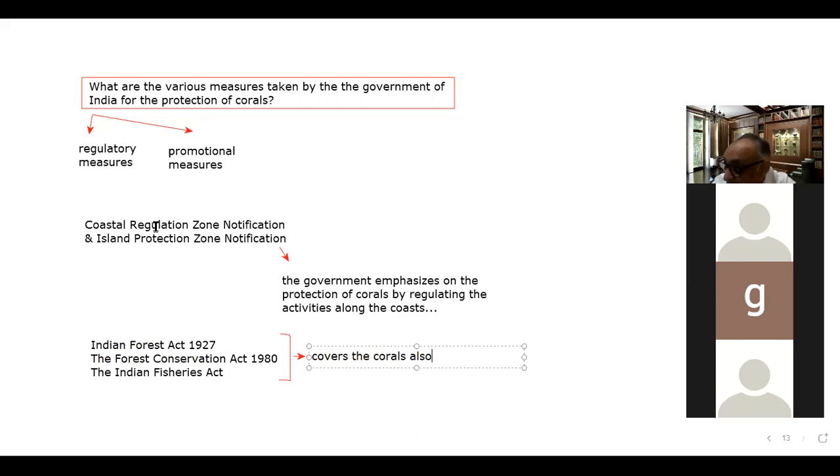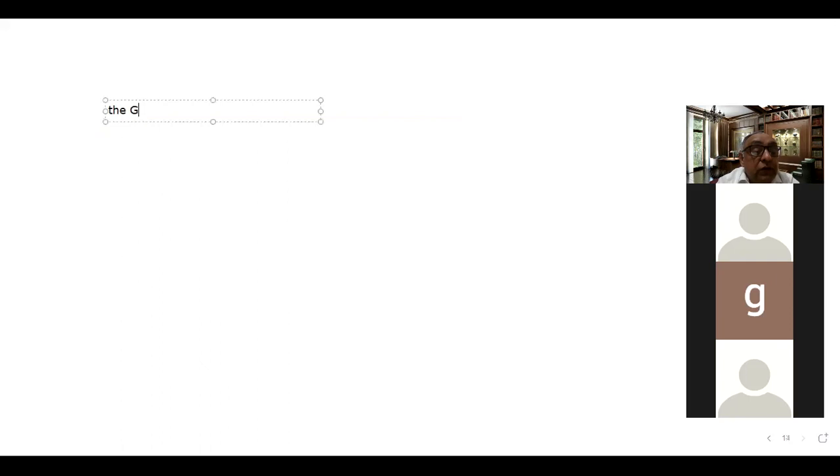And apart from that, the Government of India, GOI, launched an Integrated Coastal and Marine Area Management programme in 1998.